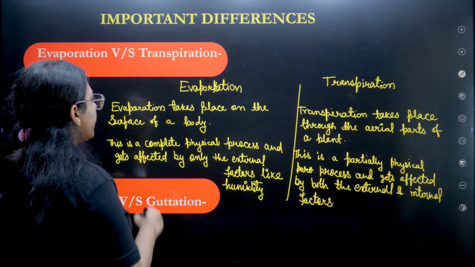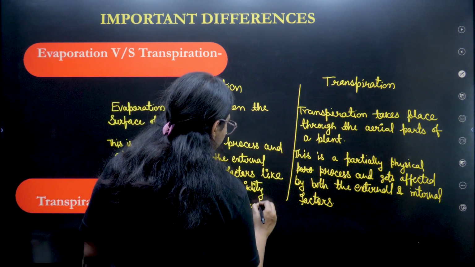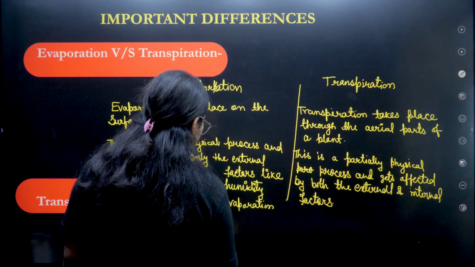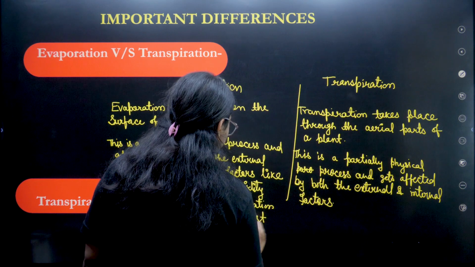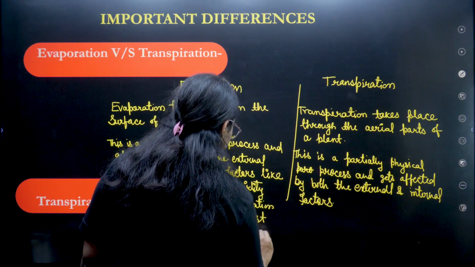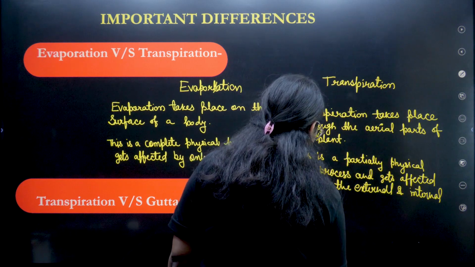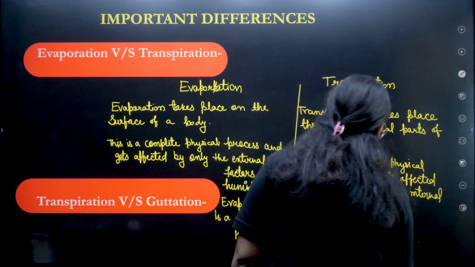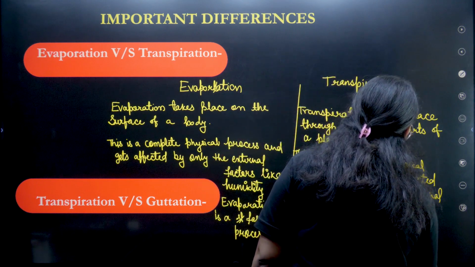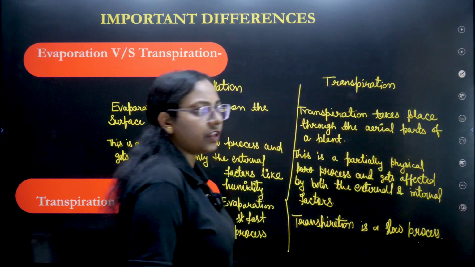I hope it is clear. Again, evaporation is a fast process and transpiration is a slow process. I hope these differences are very clear to you.